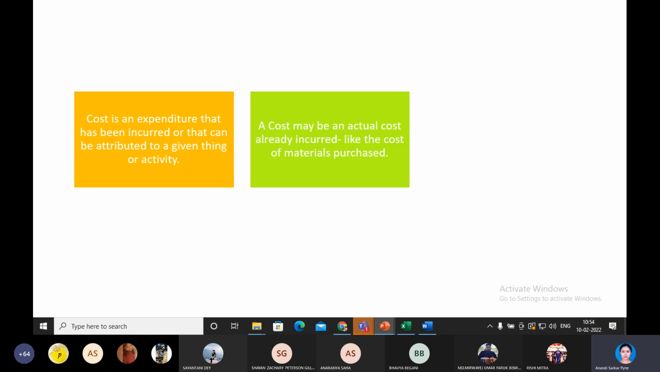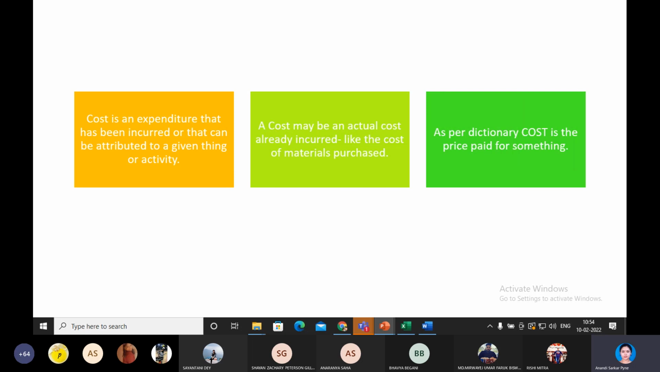like cost of material purchase. So when you have purchased the material, you are utilizing it, making it into work in progress in order to reach its finished product. So unless and until you have used that cost of materials in the work in progress process, you're not considering it as an actual cost.